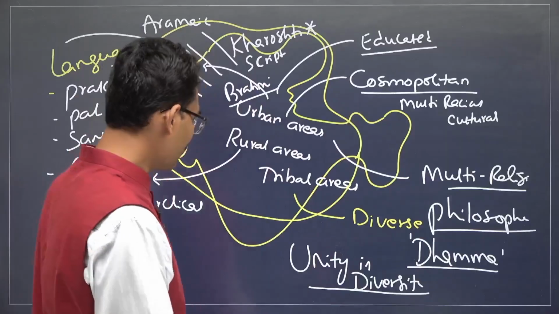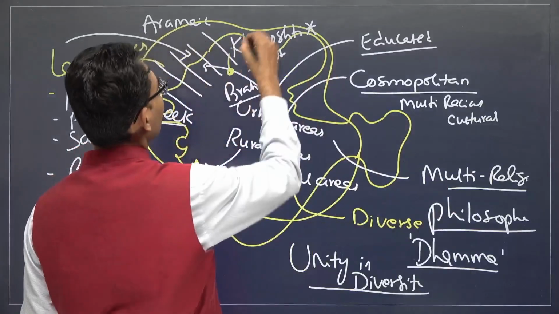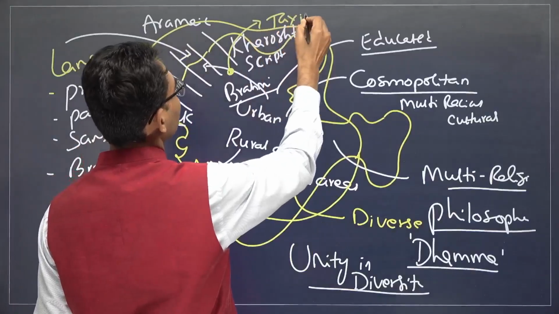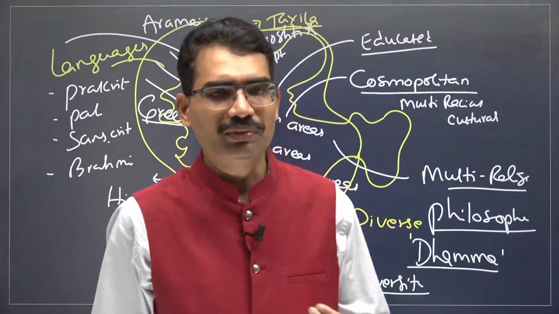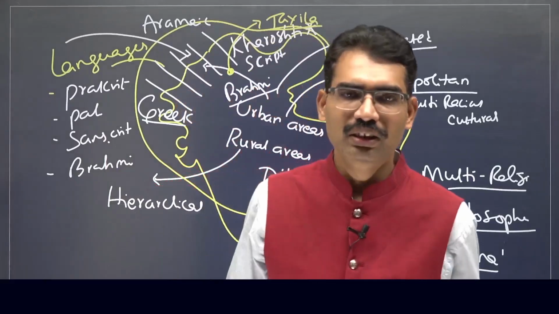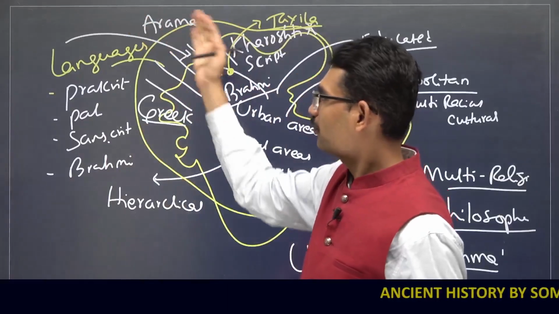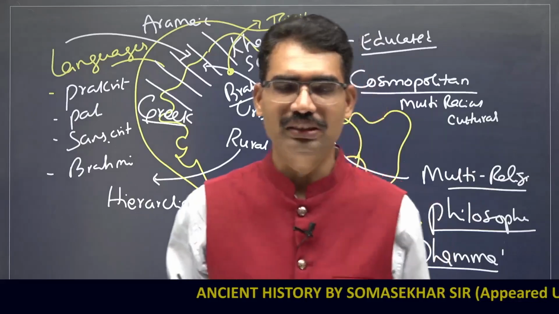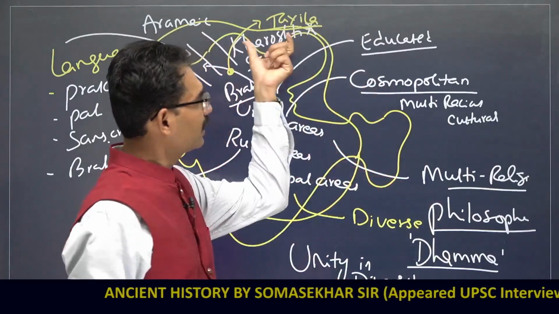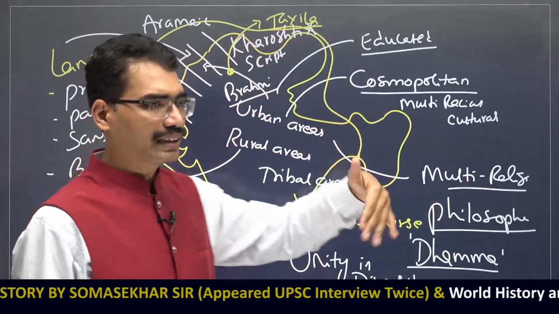Next one, when it comes to education, one of the important education centers or universities is Takshila University. It is one of the most famous and very popular universities of this time period. Many foreigners also used to come and study in Takshila University of those times. Later, Takshila University is going to be replaced by new universities as time progresses.